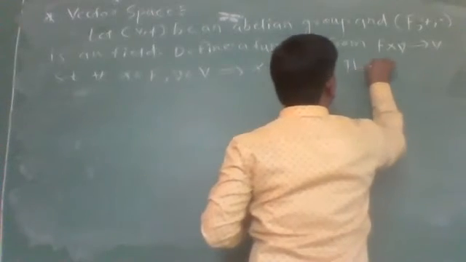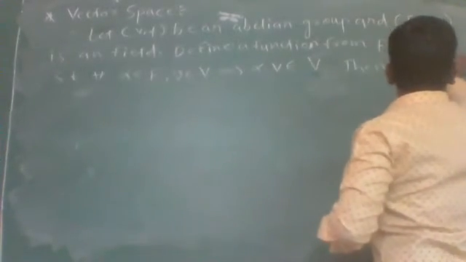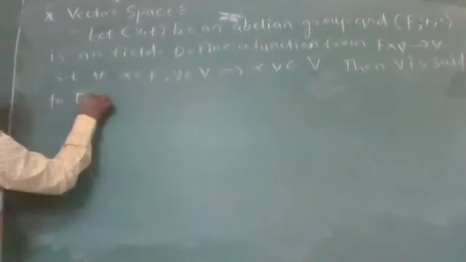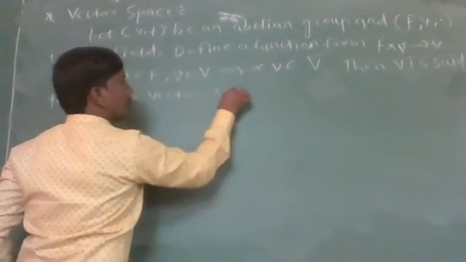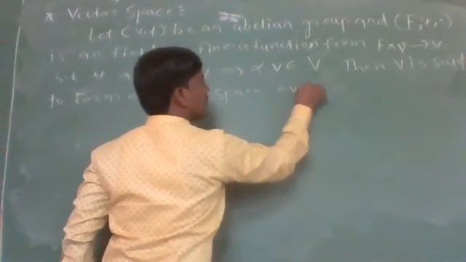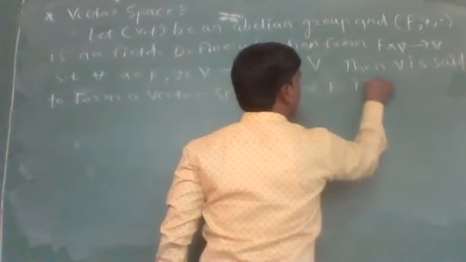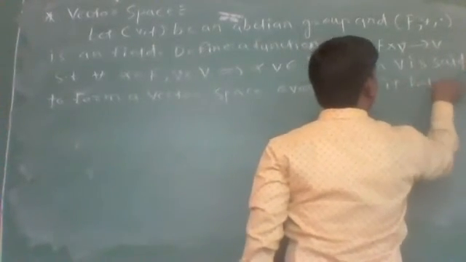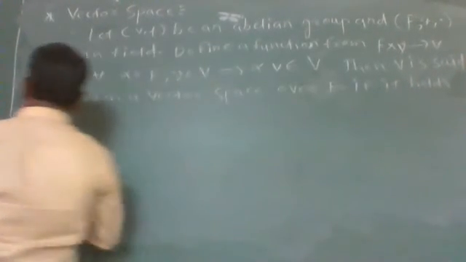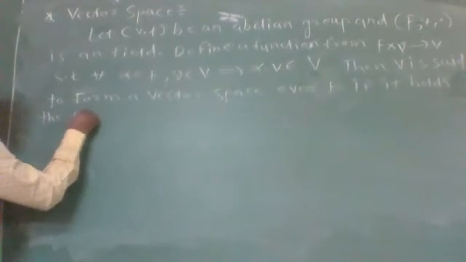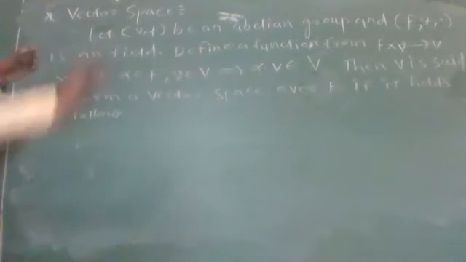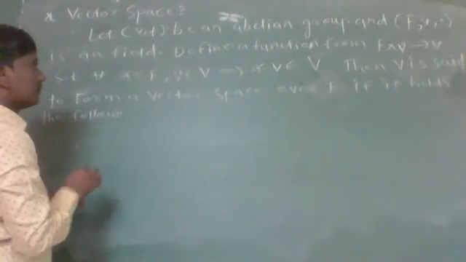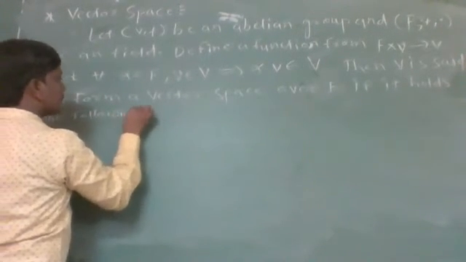Then V is said to form a vector space over the field F if it satisfies the following conditions.